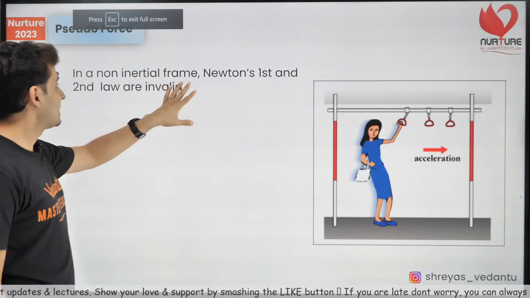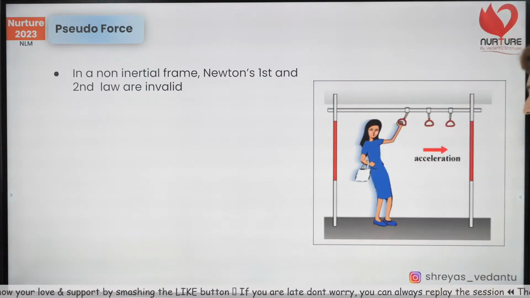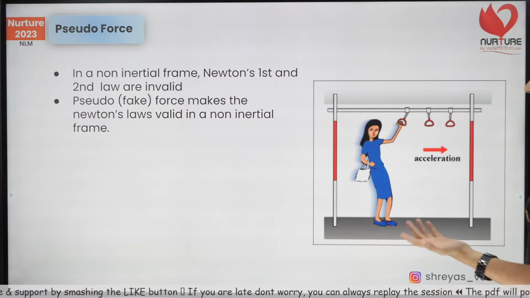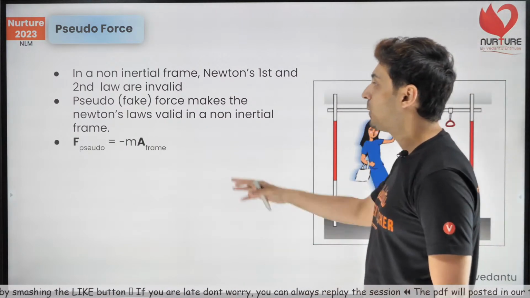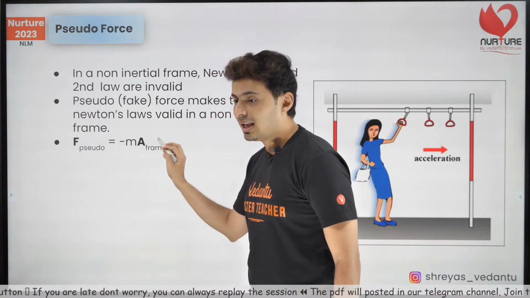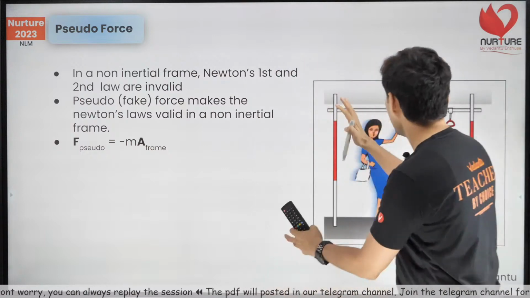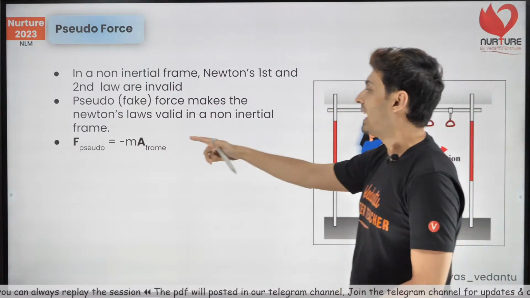So it is nothing but, in non-inertial frames, your Newton's laws are invalid. So to make them valid in a non-inertial frame, we include a pseudo force. The direction, you can see it is negative A. You can see negative A. Why negative A? Because if the train is accelerating here, pseudo force will act here.